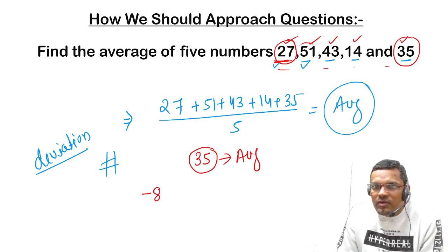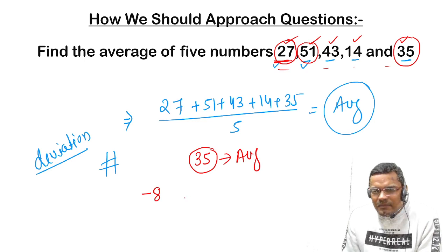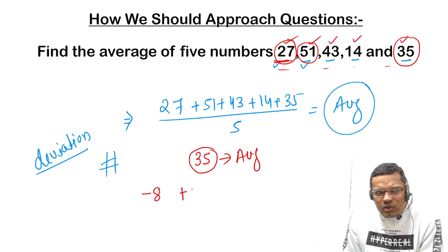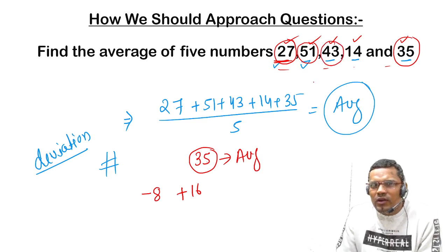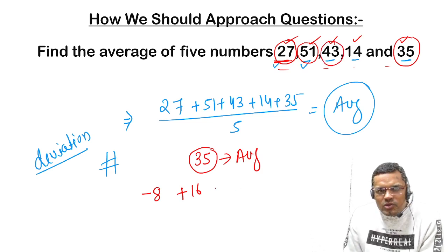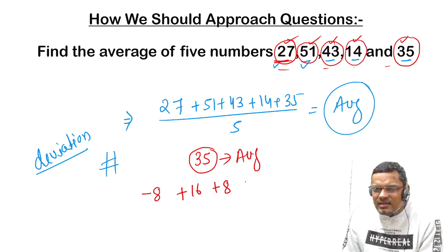And by what value is 51 more than 35? It is 16 more, so we will take plus 16. And 43 is 8 more, so we will take plus 8. Now 14 is 21 less than 35, so we will take minus 21.